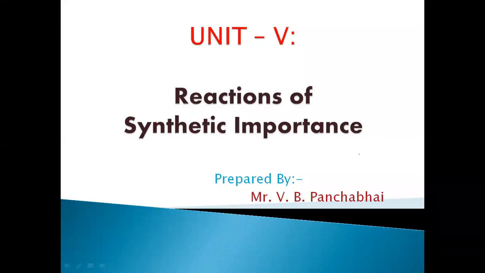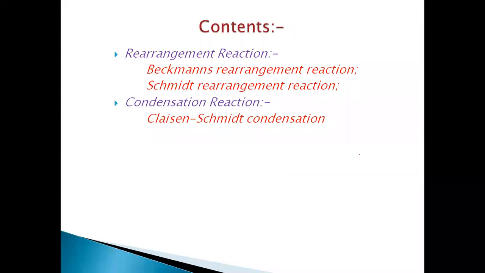Today we have to discuss the reactions of synthetic importance after oxidation and reductions. Today we have to discuss some rearrangement reactions. In that, the Beckmann rearrangement reaction and Schmidt rearrangement reaction we have to discuss here. Both the reactions have nitrene as an intermediate formed during the mechanism.